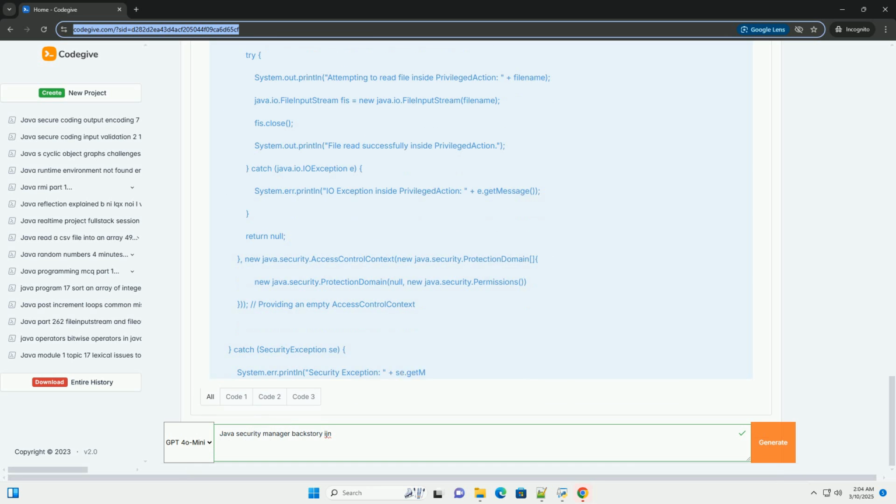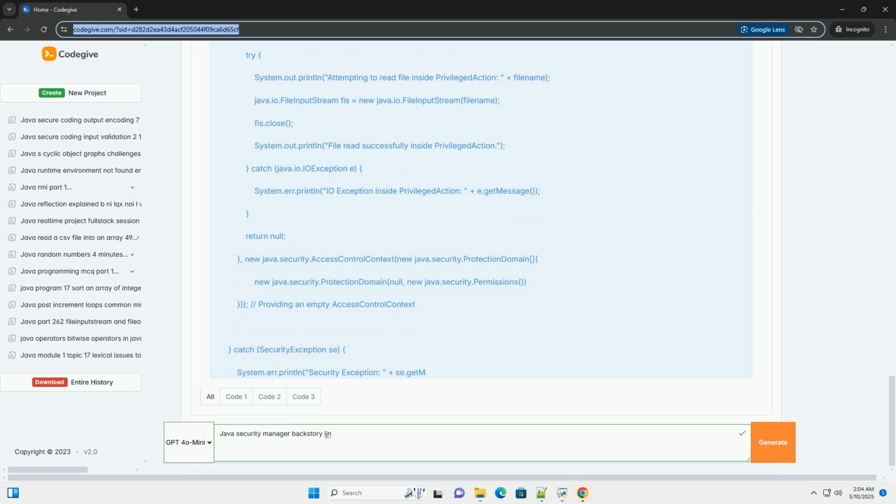3. Create a security policy. Create a file named my.policy in the same directory as your class file with the following content. This policy grants read permission to test.txt in the directory where you run the program.